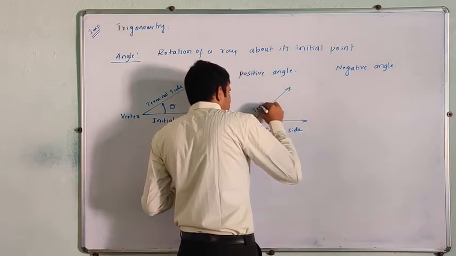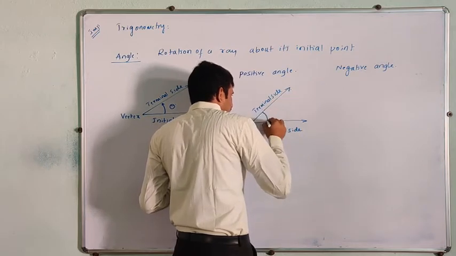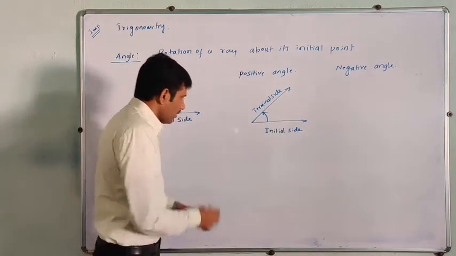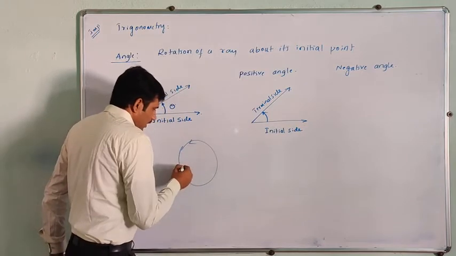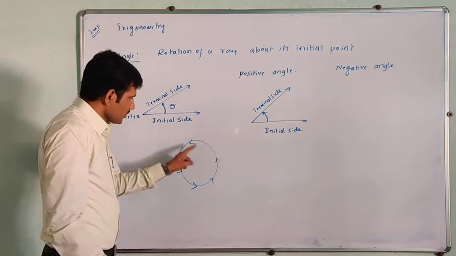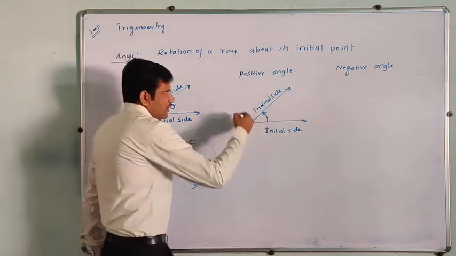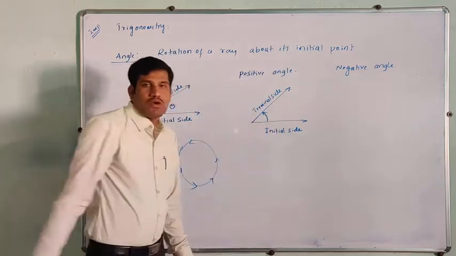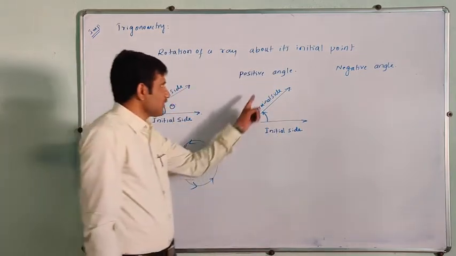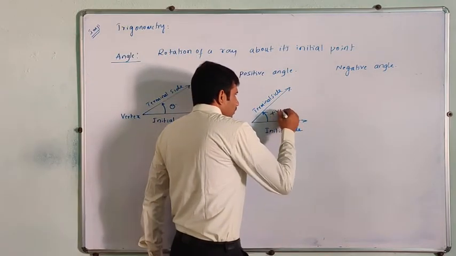This is the terminal side, that is the final position. If we measure the angle in anti-clockwise direction, the direction opposite to clockwise, that is called a positive angle.